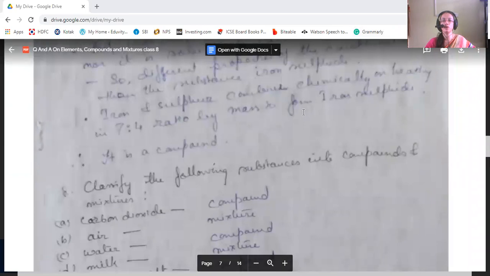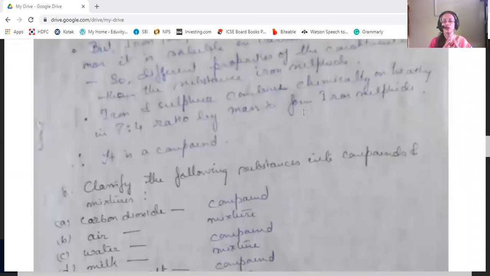Today, I'm going to again start the discussion with the Element, Compound, and Mixtures chapter according to the ICSE syllabus, Class 8. So, continuing with that, for Class 8, question number 8, I'm starting today. It is: classify the following substances into compounds and mixtures.